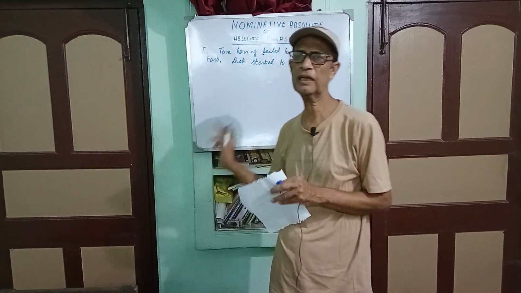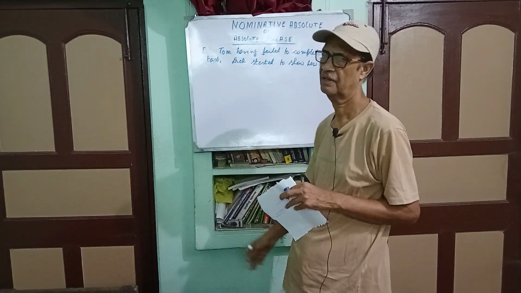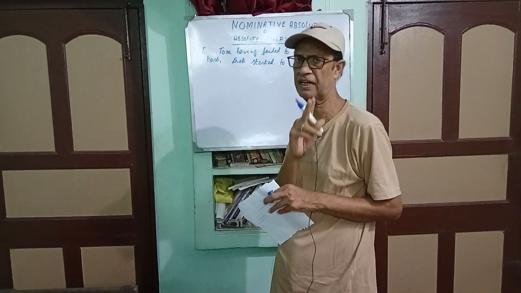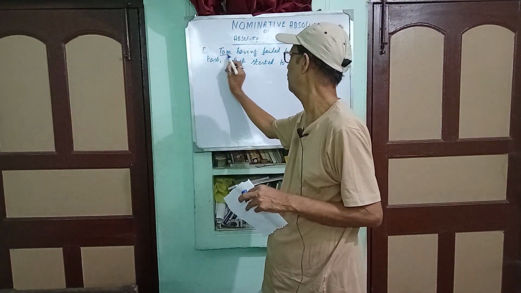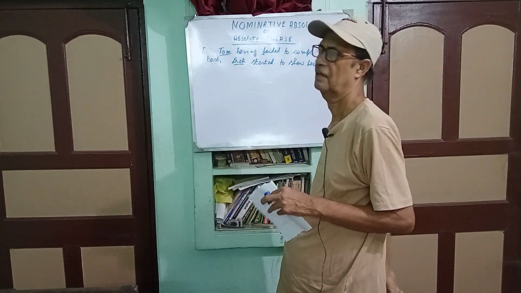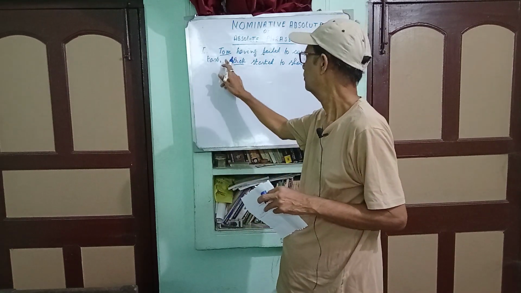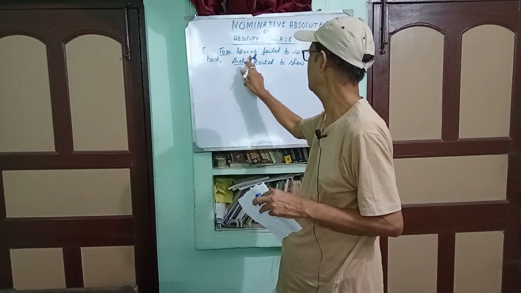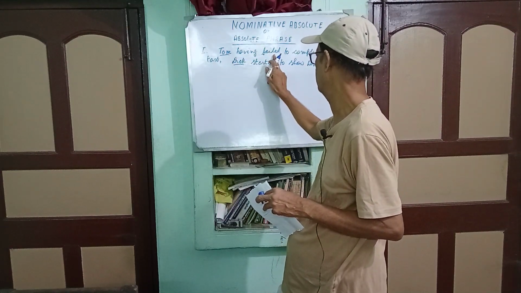Now look at this sentence. There are two different subjects. One is Tom and the other is Dick. Subject plus having plus past participle of the verb.